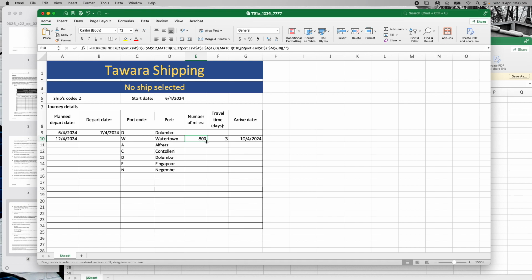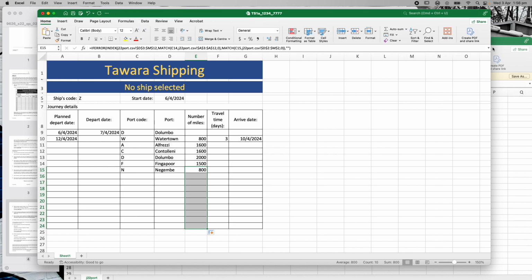So let's go from here. Let's scroll that down. Okay, so that looks like it's working. I've got a question about that, which we could go and have a look at in just a minute. My question is, I'm wondering whether this 1600 is from Z to A, or whether it is from W to A. So I think that could be a bit of an issue, but I'll go and have a look at that in just a minute. Just going to copy that all the way down.